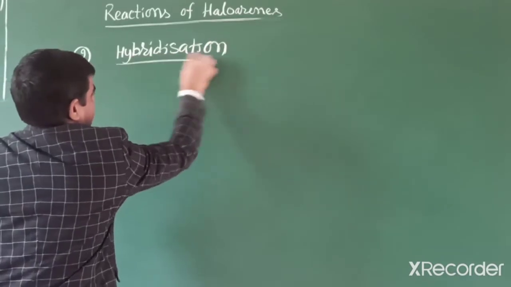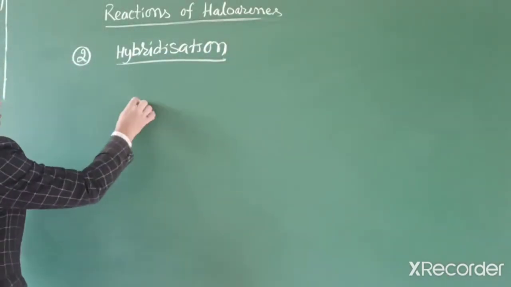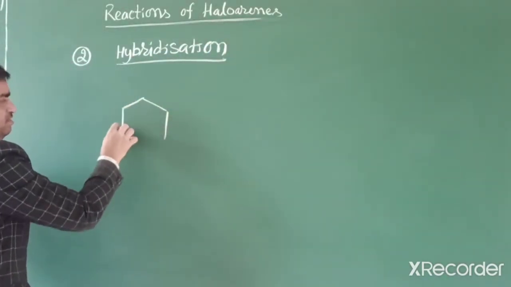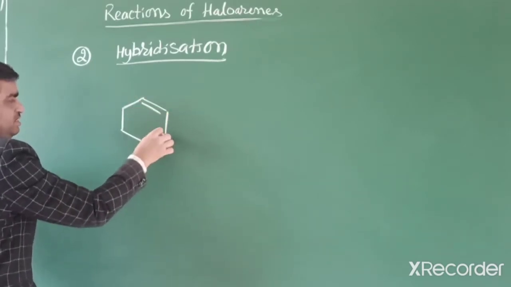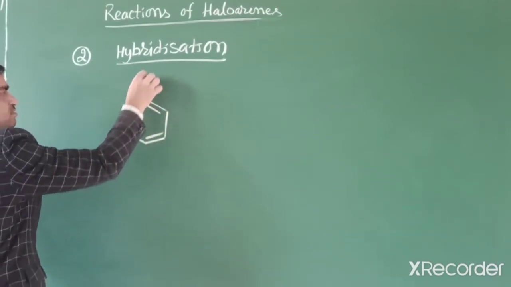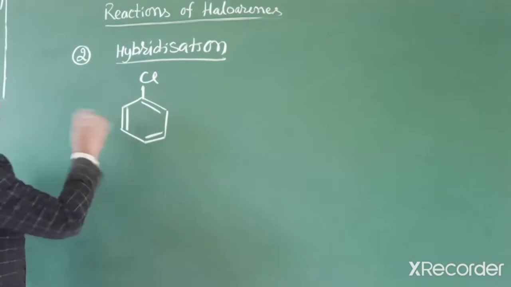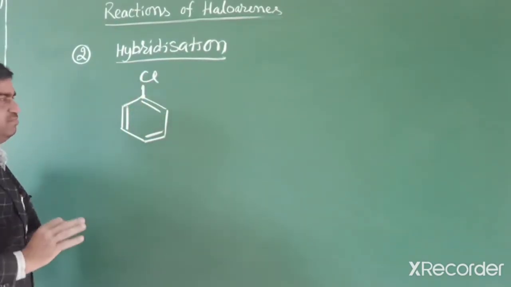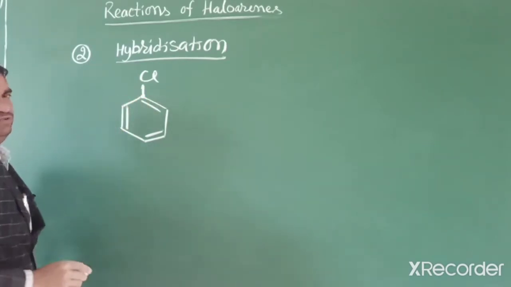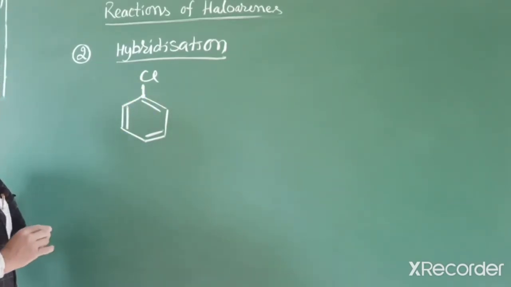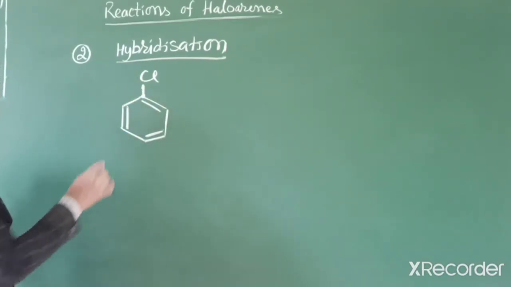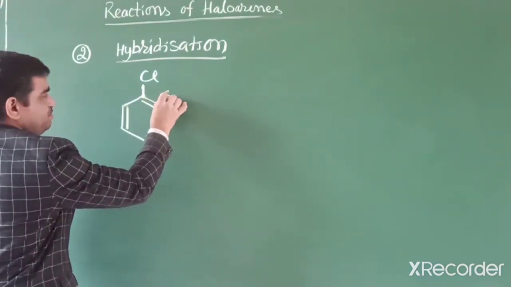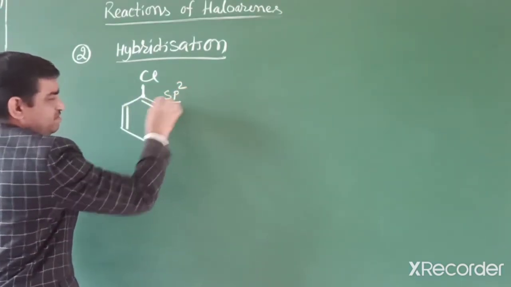In this hybridization, if we draw the structure of chlorobenzene, we know this carbon has 3 sigma bonds and 1 pi bond. The pi bond is not considered in hybridization, so it is an sp2 hybridized carbon.